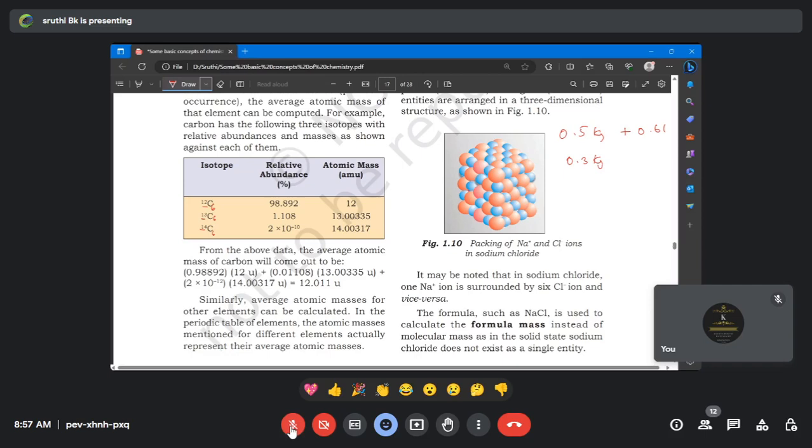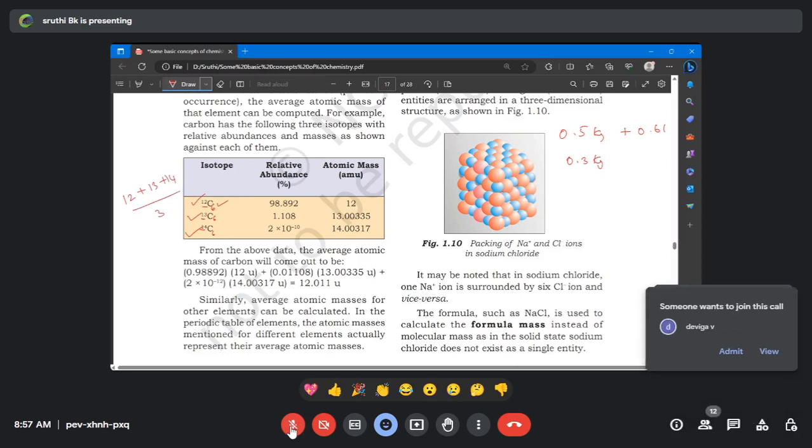Now here I need to calculate the average mass. Mass number is simply the mass of the atom. Am I right? Yes. So C12 is there, C13 is there, C14 is there. Then can I simply do 12 plus 13 plus 14 divided by 3? No, this is not the right way to find the average.